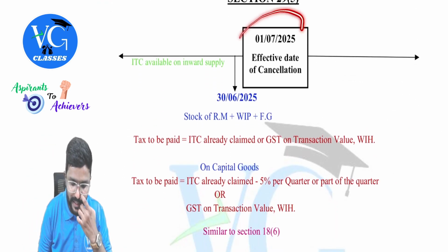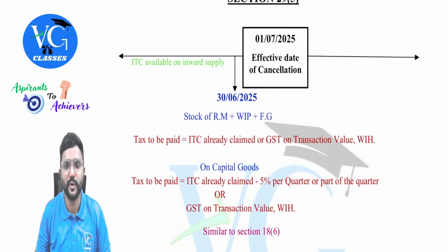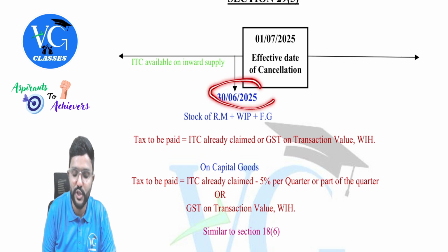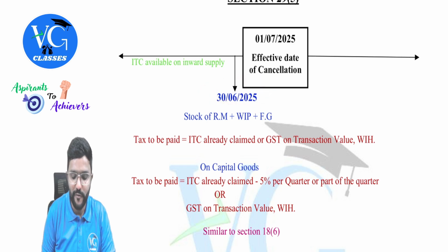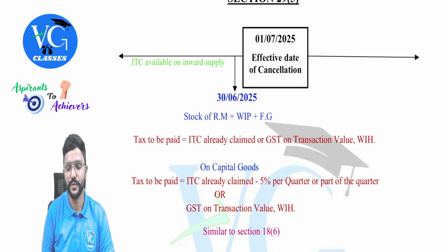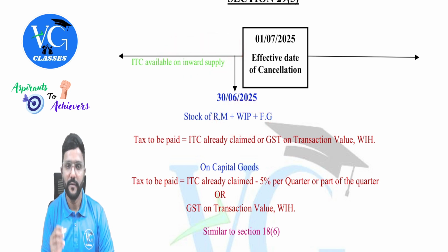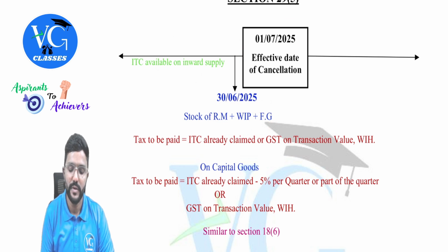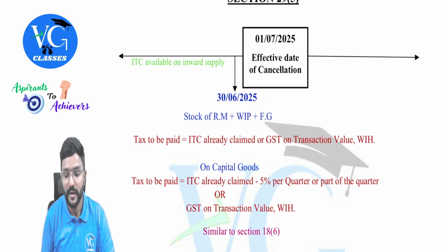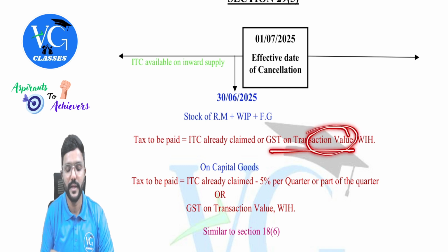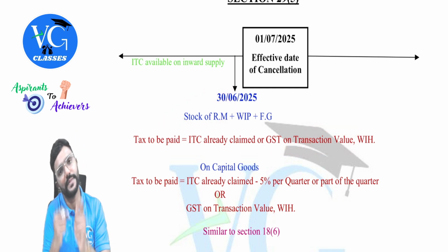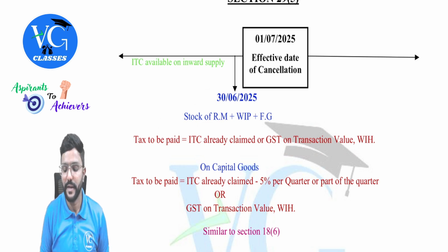Assume the registration is cancelled effective from 1st July 2025. So we need to see what stock he is having on 30th June. Stock of what? Raw material, WIP and finished goods. This is something which you would have already purchased and already claimed credit on, when his registration was effective. But now his registration has been cancelled. So on the preceding day, whatever stock he had for which he has already claimed credit, we take it. So take the ITC already claimed, or the GST on transaction value, meaning if the stock is sold, what the transaction value would be, calculate GST on that, and take whichever is higher.